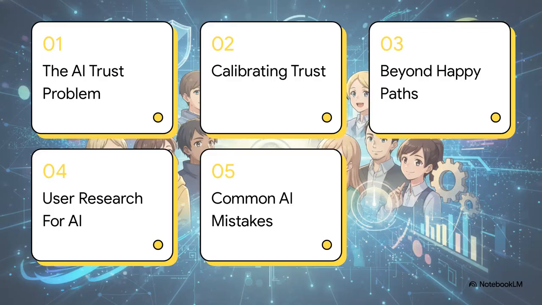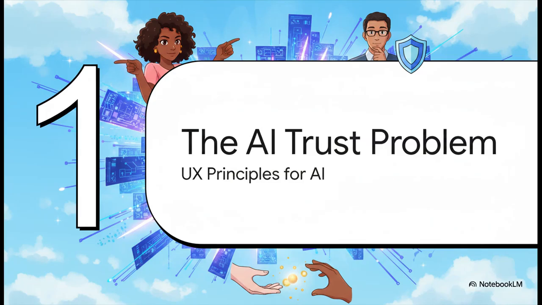Okay, let's dive right into our syllabus for today. First, we'll look at the AI trust problem. Then, calibrating trust. Number 3, designing beyond happy paths. 4, user research for AI. And finally, number 5, avoiding common AI mistakes. Let's get to work.